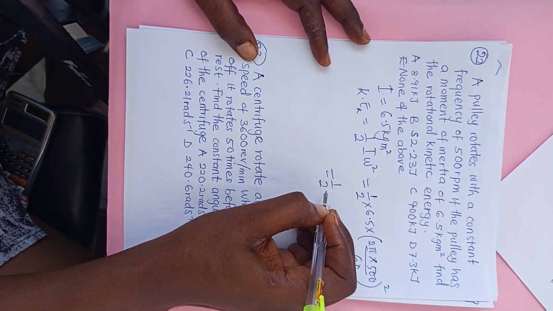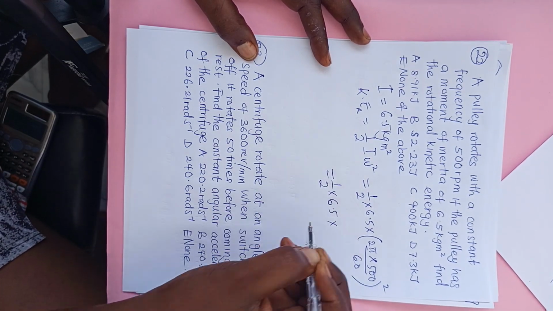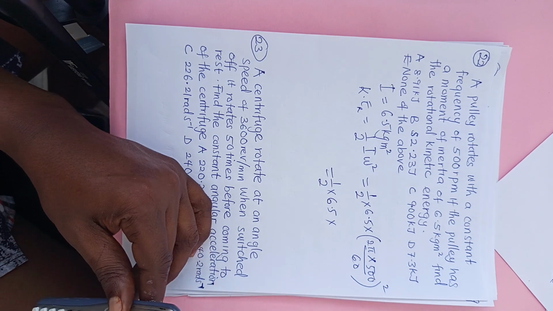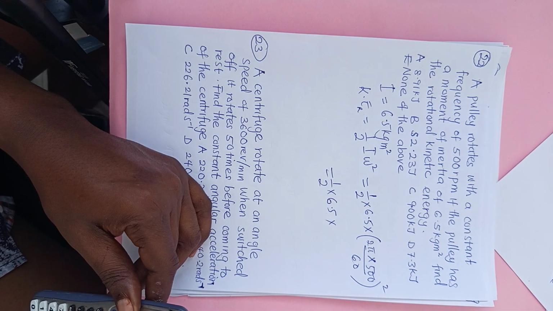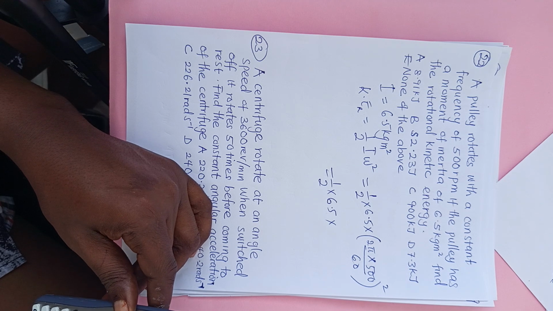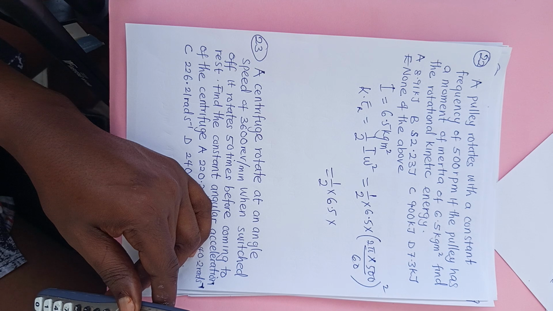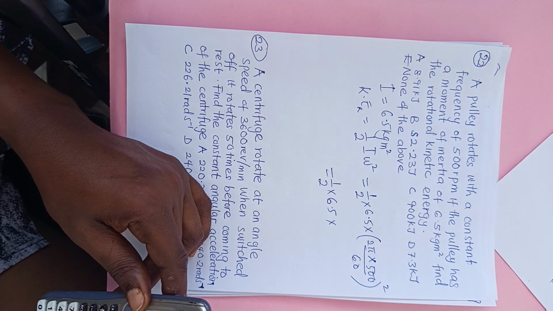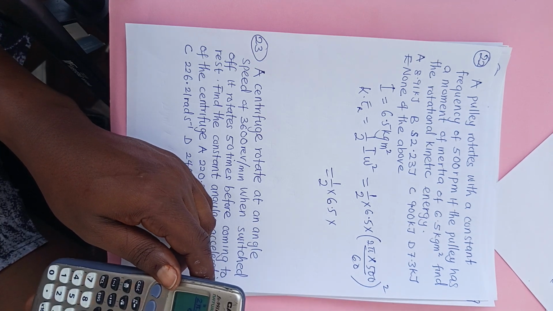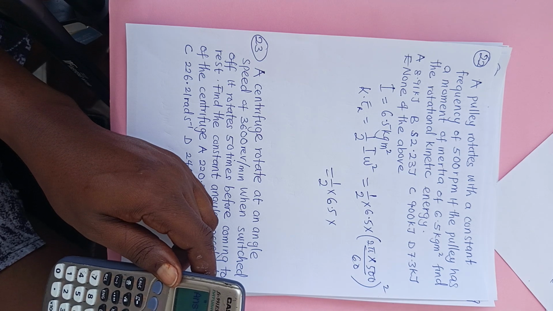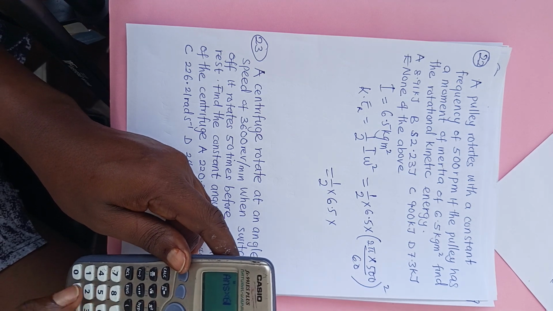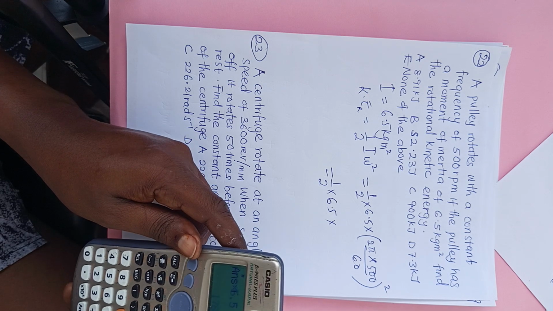So what I would have now is 1 over 2 times 6.5 times 2 pi times 500 divided by 60, then square it, then times 6.5 divided by 2.